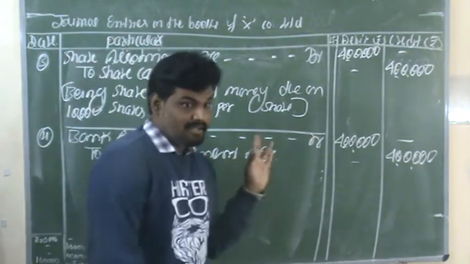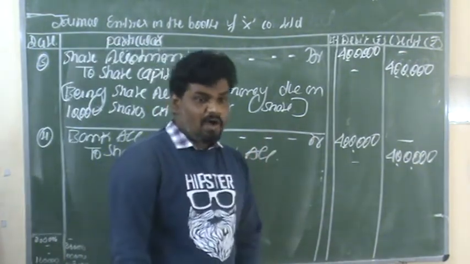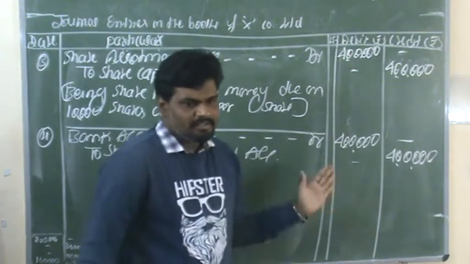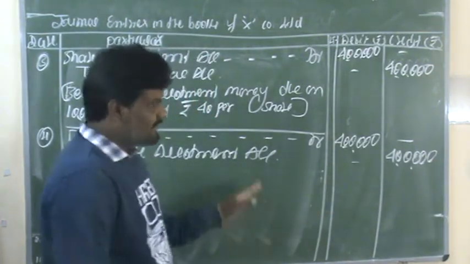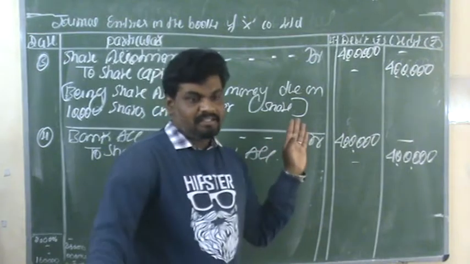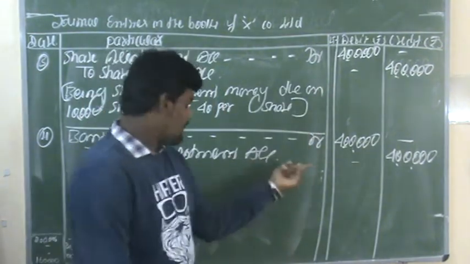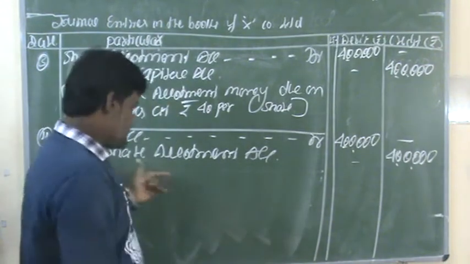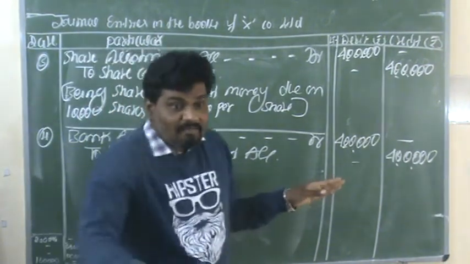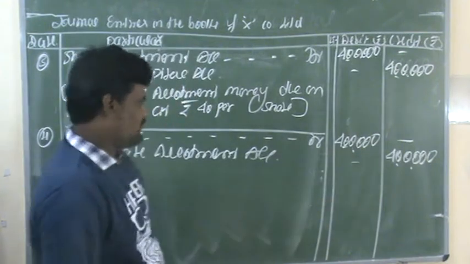The fourth entry is related to the receipt of allotment money due. Third entry related to the due on allotment. Due, and next one, receipt. Bank account debit to share allotment account. They are receiving from the allotment process rupees 4 lakhs.